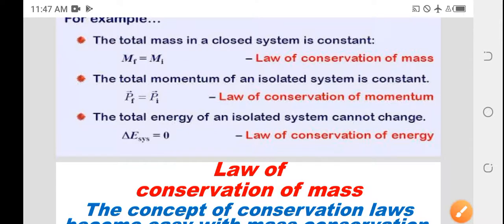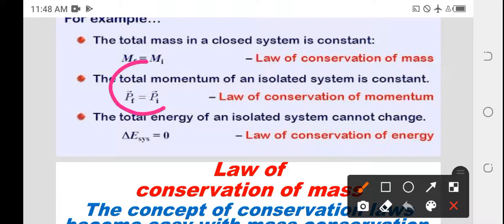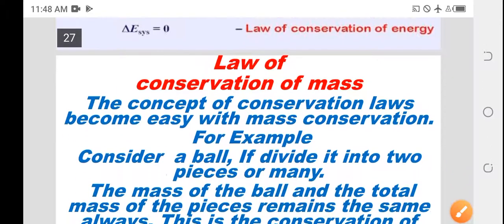Next, momentum. The total momentum of an isolated system is constant. In an isolated system, if the initial momentum Pi and final momentum Pf remain constant, that is called the law of conservation of momentum. Third, the total energy of an isolated system cannot change. It remains constant, and that is called the law of conservation of energy.